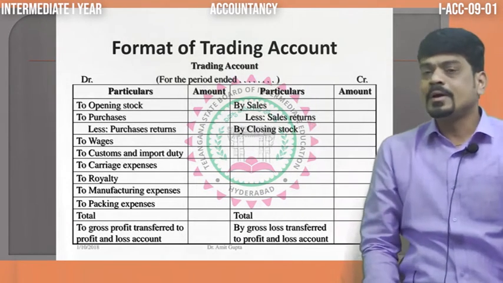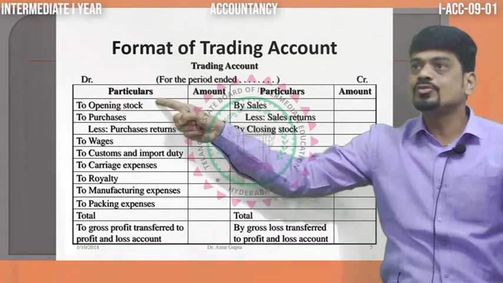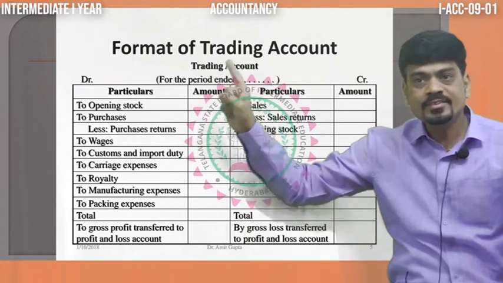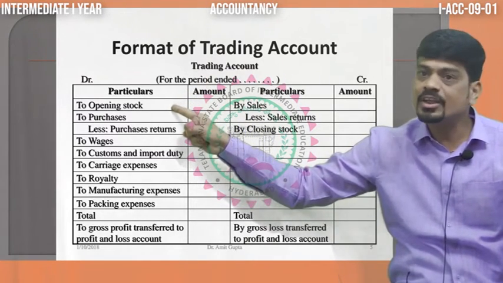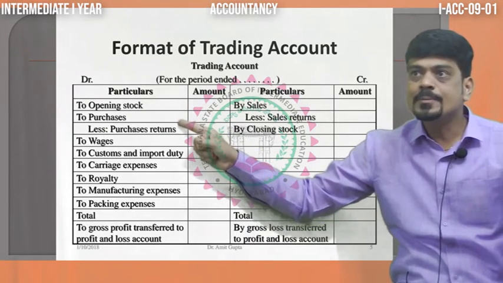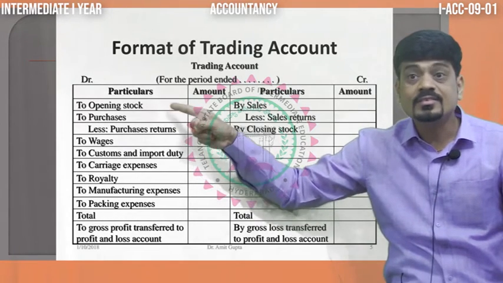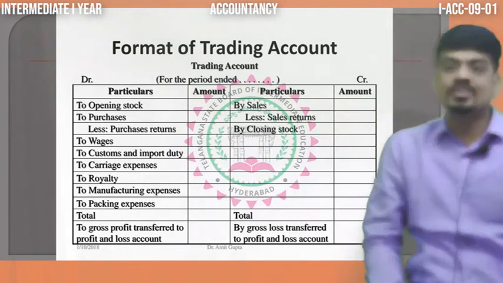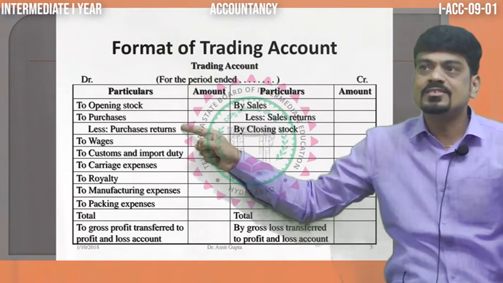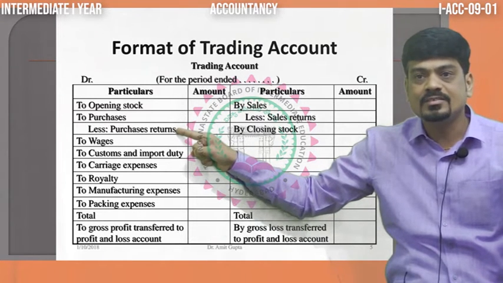So always keep in mind, whenever you are asked to prepare trading account, the first item on the debit side, always, please keep in mind, is opening stock. This is not going to change. You cannot change the position of opening stock. It will remain in the first line. Second, it will be purchases. Now, what do we call these purchases? These are your gross purchases. From that, when we subtract purchase returns or return outwards, we get net purchases.